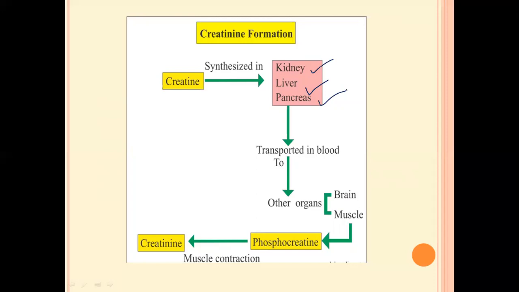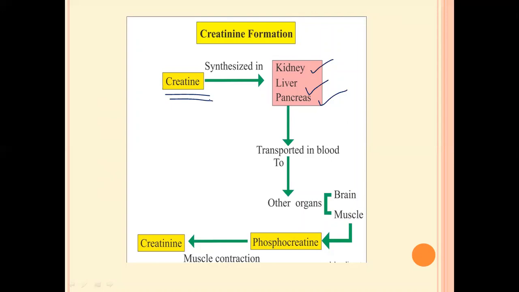It reaches the main parts of our body, especially the brain and the muscles, where the creatine gets converted to the waste creatinine. In the muscles as well as in the brain, because of wear and tear, the creatine synthesized by the kidney, liver and pancreas gets converted to creatinine.